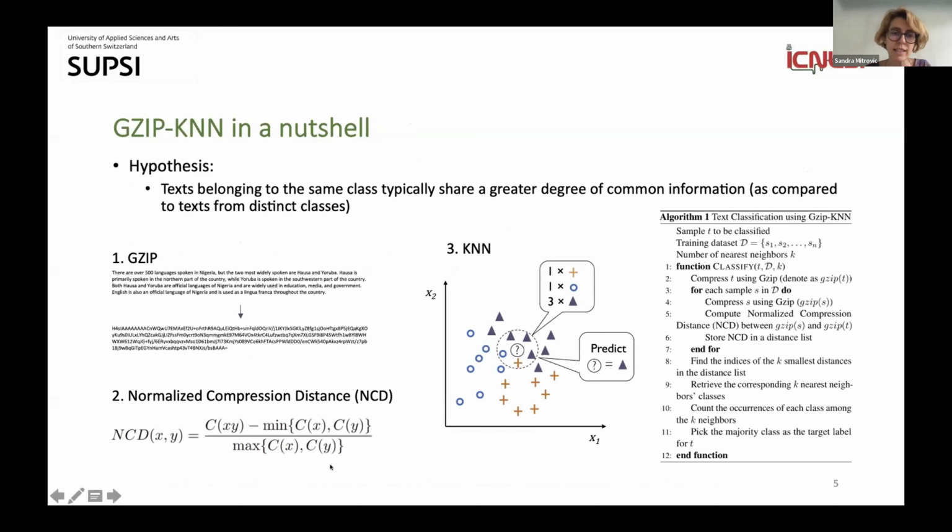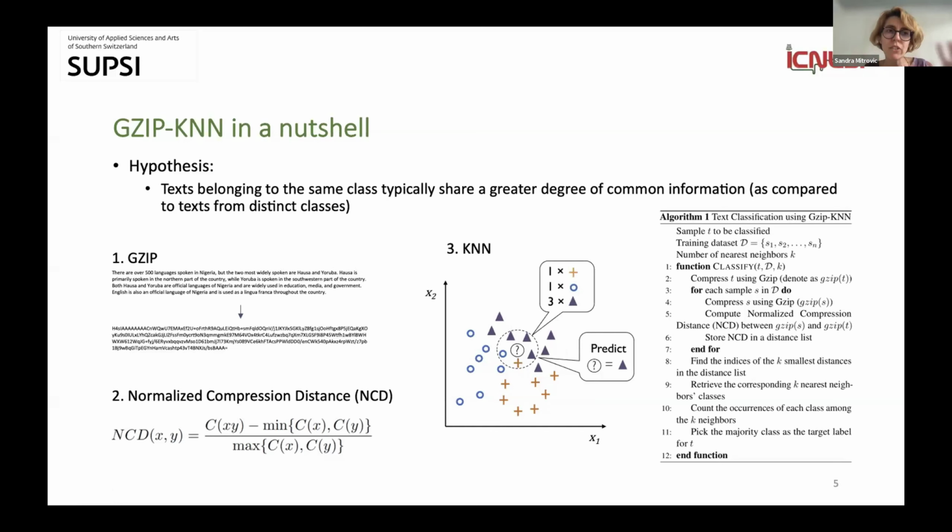This normalized compression distance is used to identify the amount of shared information between the compressed texts. And then finally there is the step, also as in the name of the method, which is simply based on KNN, K nearest neighbors, where we decide on the label based on the neighboring